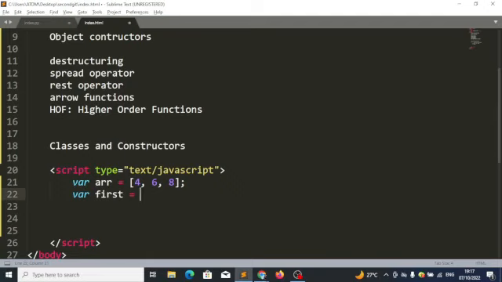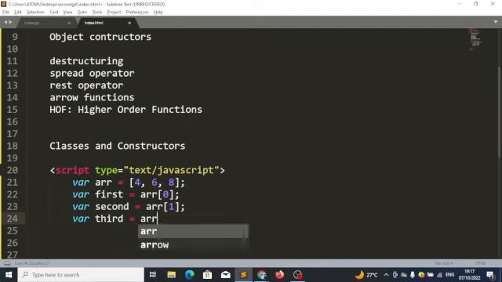Index 0. So maybe I want second. I want the value of second to be the second item in the array. I want to have variable third, and that will be the third thing in the array. So this is how I would have written it with ES5.